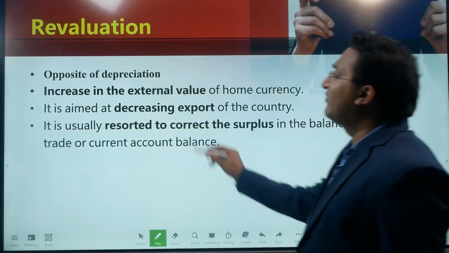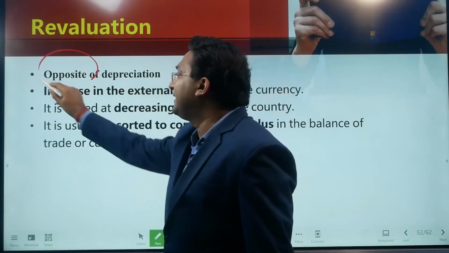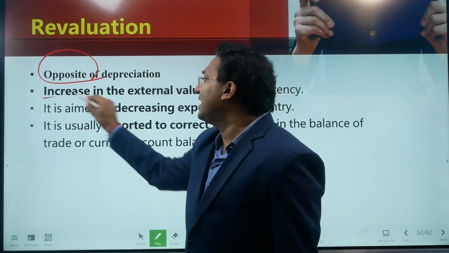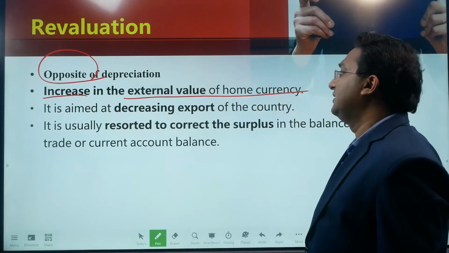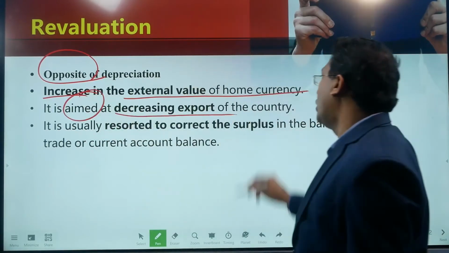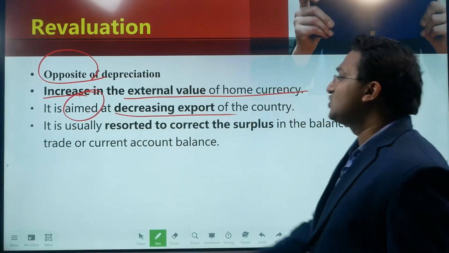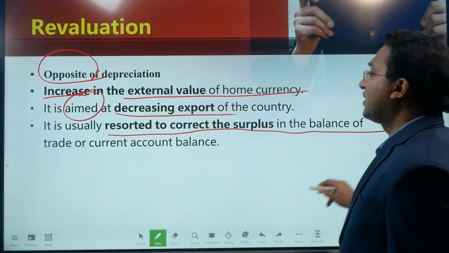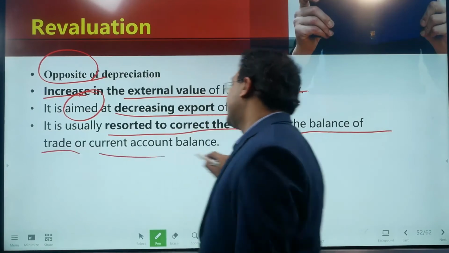This is the opposite of depreciation. It means an increase in the external value of the home currency. And what is the aim? The aim is to decrease the exports of the country. It is usually resorted to in order to correct a surplus in the balance of trade or current account balance.